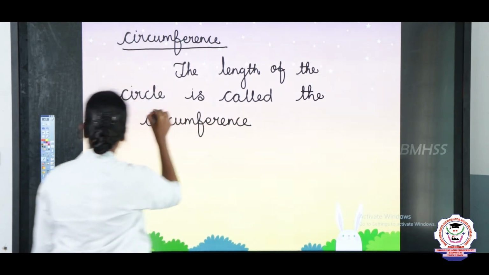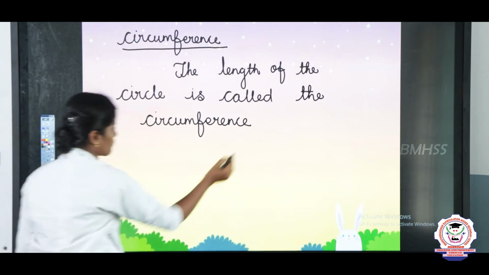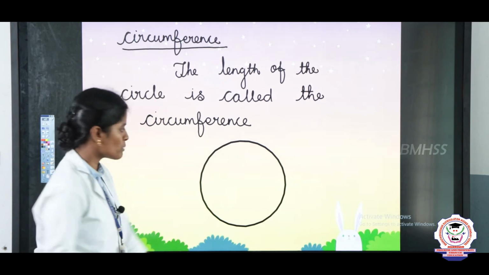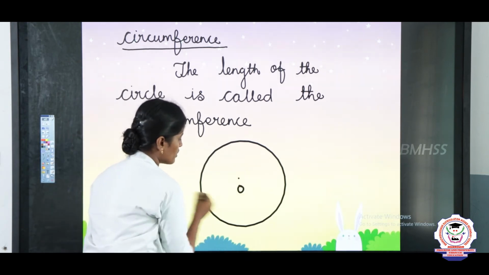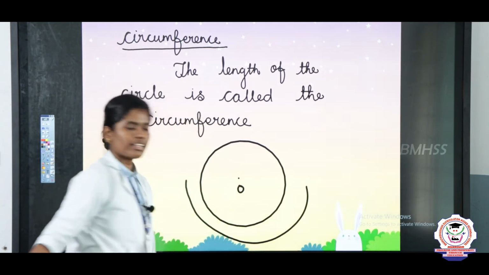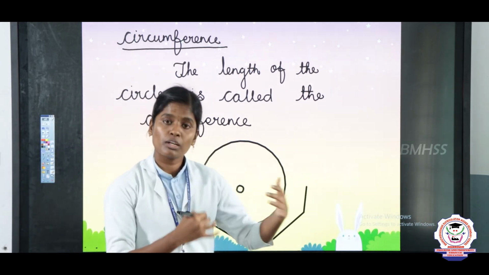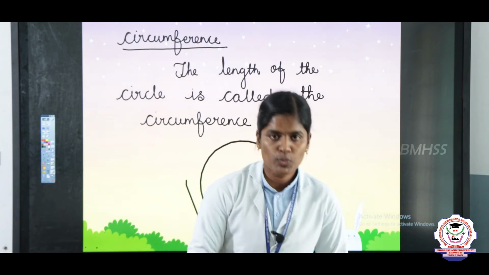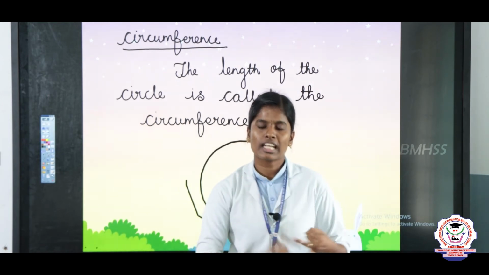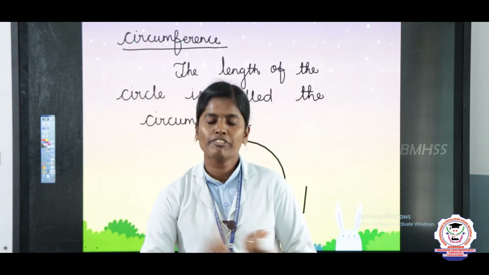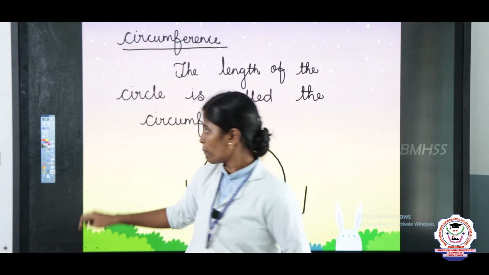So take one circle. So this is the circle. Now circumference means the length of the circle is called the circumference. So listen children, what are all the terms related to circle? The first one is center, the second one is radius, the third one is diameter, the fourth one is chord and the fifth one is circumference.